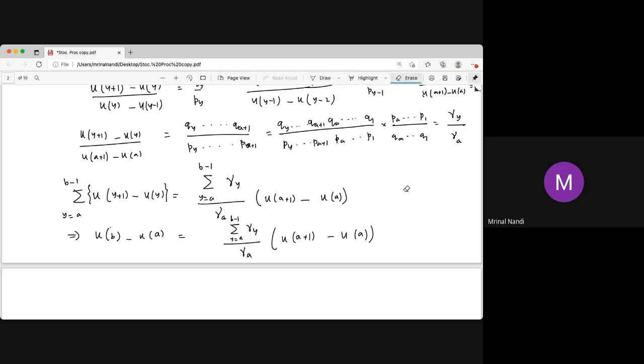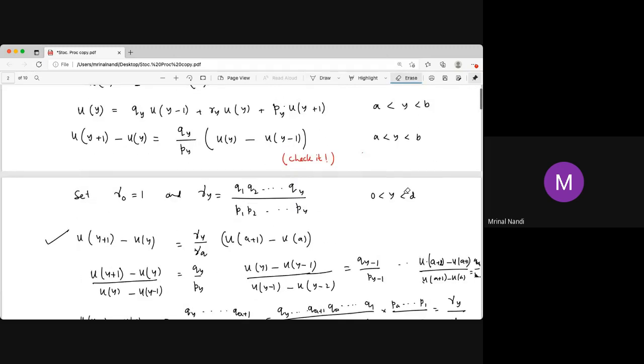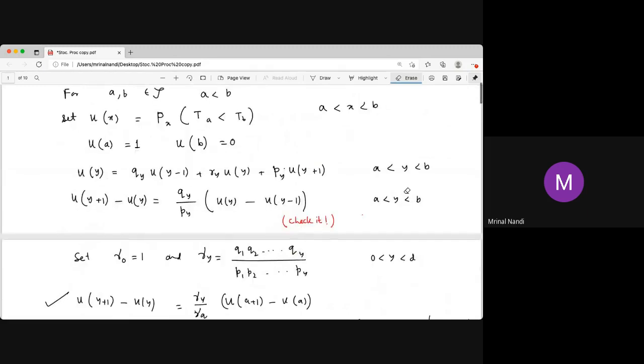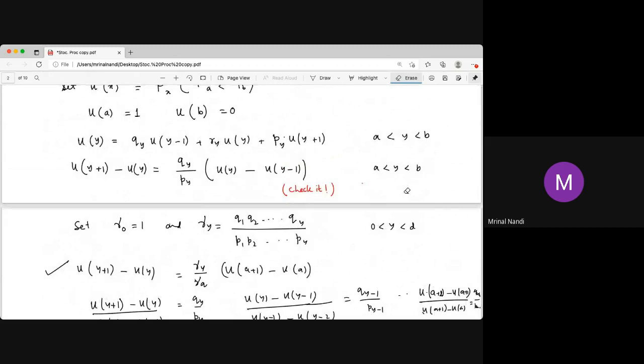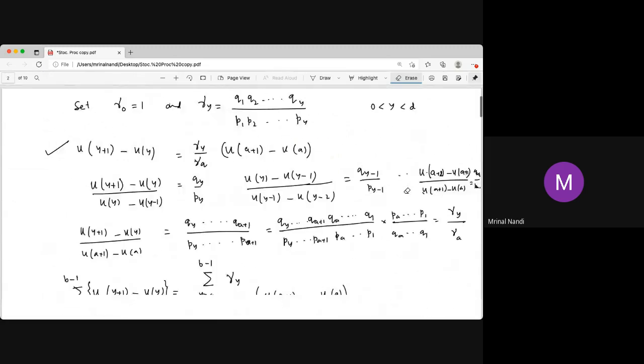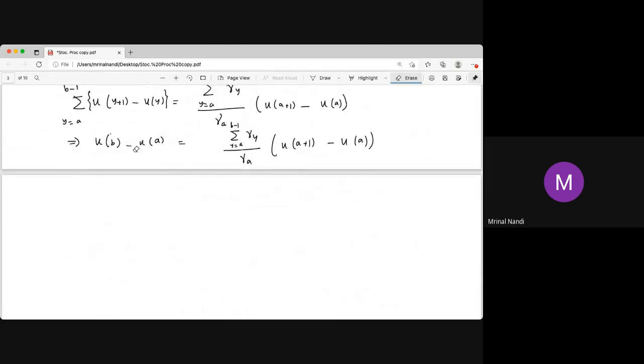What is u b? u b is 0, right, and u a is 1. So here u b is 0 and u a is 1. It is just 1. So this left hand side is 1.